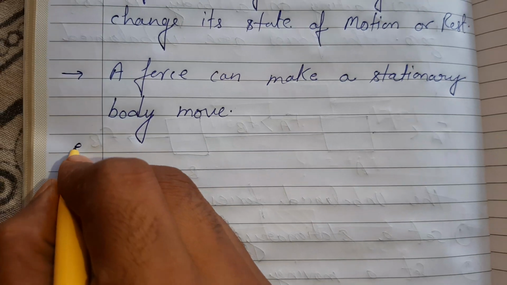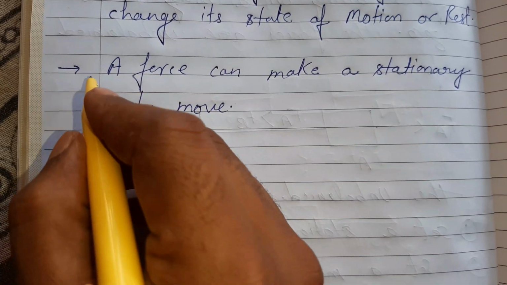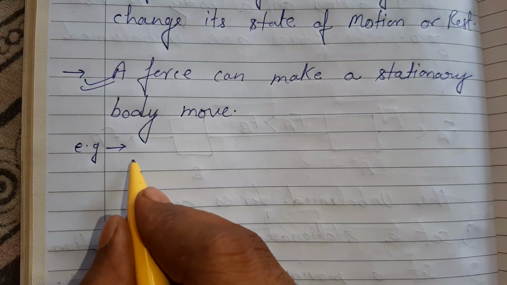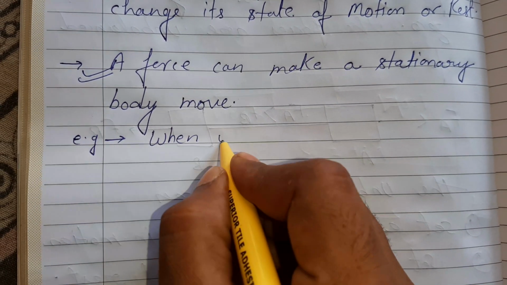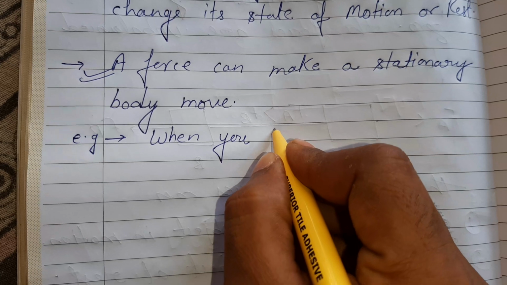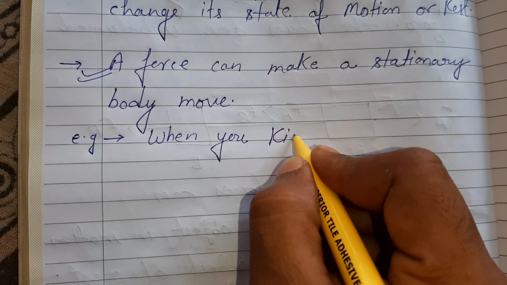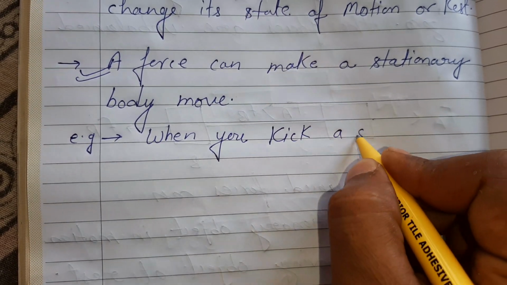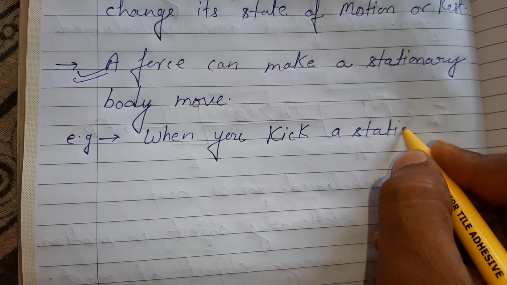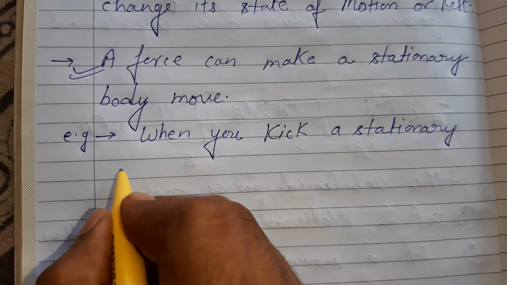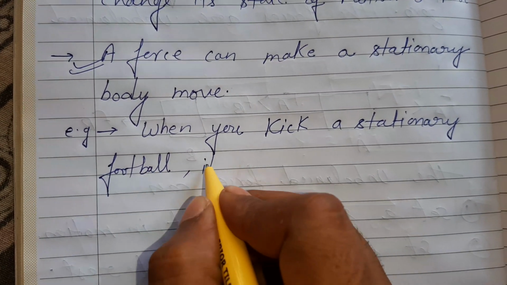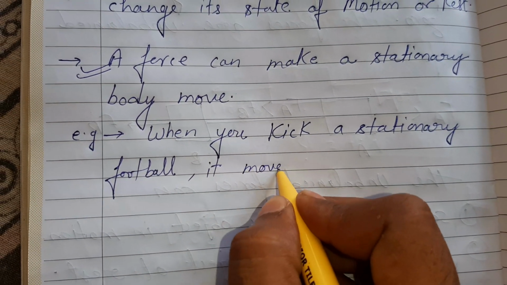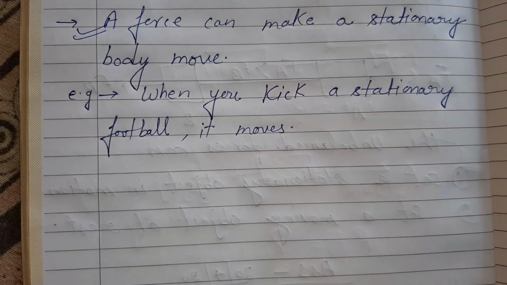Okay, so what is the example of this term? When you kick a stationary football, it moves.